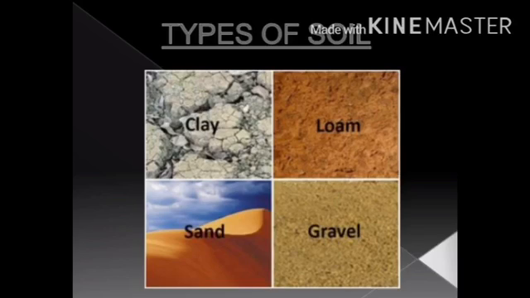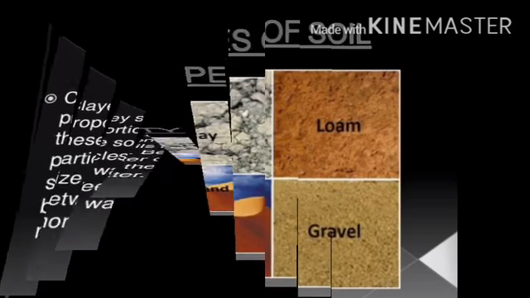Depending upon the relative proportion of the rock's particles and the texture, soils are classified into three main types: sandy soil, clayey soil, loamy soil, and one more, gravel soil. This gravel soil is not included in our book. I just take an extra thing about the soil, that is gravel soil.